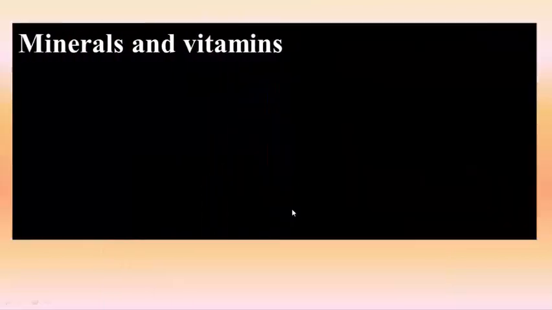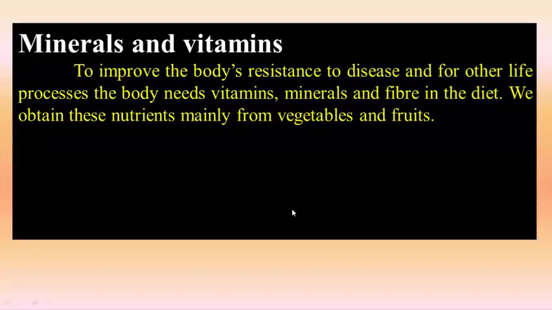Now, minerals and vitamins. To improve the body's resistance to disease and for other life processes, the body needs vitamins, minerals and fibers in the diet. We obtain these nutrients mainly from vegetables and fruits. In our daily life, we take food. In our food, we take many types of vegetables and we eat fruits. All types of vegetables and fruits give us vitamins, minerals and fibers.